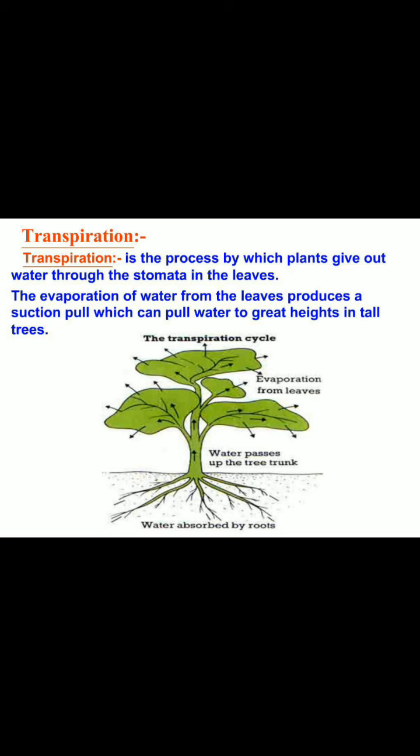So, in a simple way, if I want to explain transpiration, if you take any leaf, on the down part of the leaf, you can find small holes. Inside that, a stomata cell is there. It will open when the extra water is there after preparing food in the leaf, and then the water will be evaporated in the form of water vapor through stomata to the atmosphere.